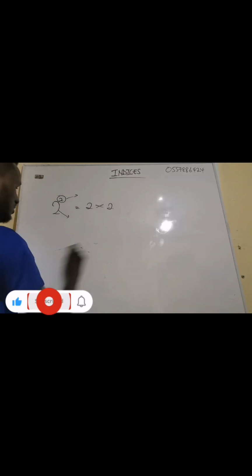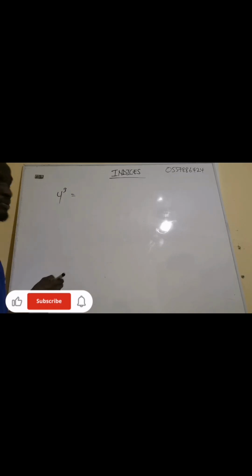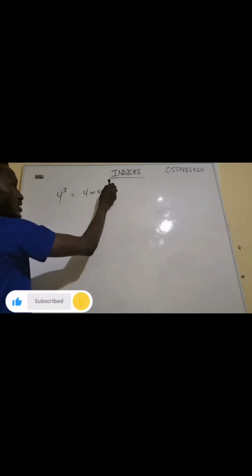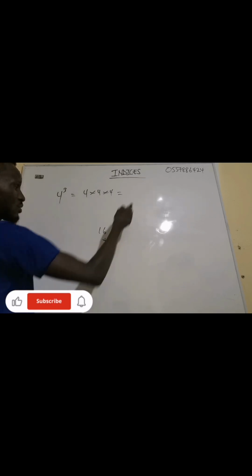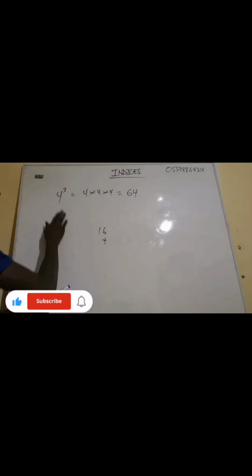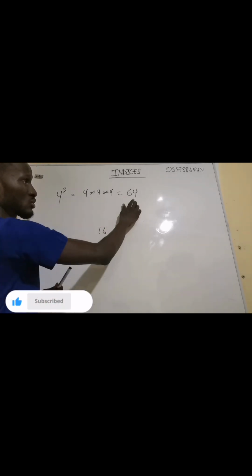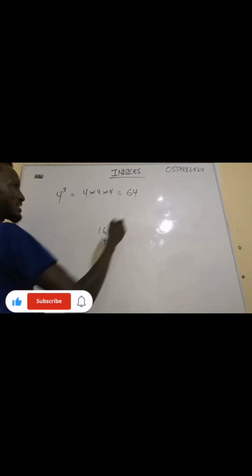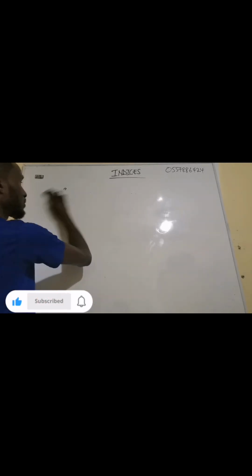So let's look at this. We can talk about plenty of things like 4 exponent 3, which means 4 multiplying itself 3 times: 4 times 4 times 4. Now 4 times 4 is 16. 16 times 4 will give us what? It will give us 64, in that order: the index form, the expanded form, and then the value. So anytime I'm solving questions and I get 64, I know that 64 can be expressed as 4 exponent 3.